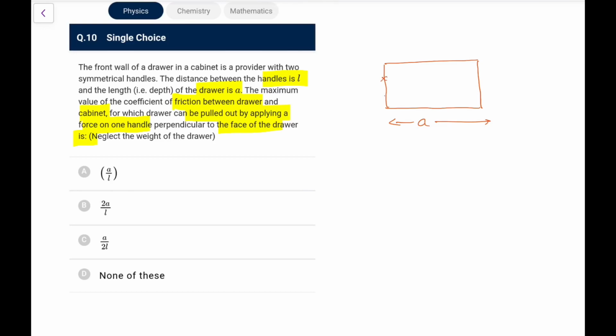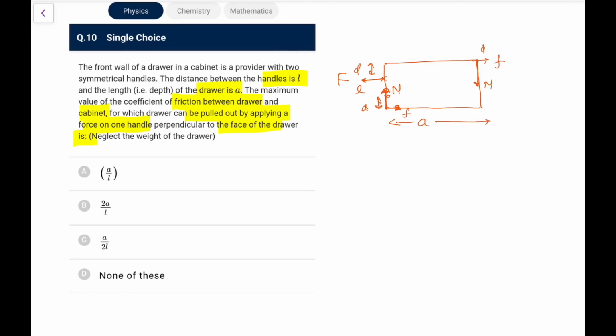Let's say this is A and these are the 2 handles. Let this distance be D, and this be L, that is given. Let's say I apply the force here. So if I apply the force here, what I will see, because of the tendency to rotate like that, the normal from here will try to push it here, and this normal will act here. And because it was wanting to go out, the friction will act like this. And because of that same tendency, this corner will try to push it there. So the normal will be here, and the friction will be like this here also.